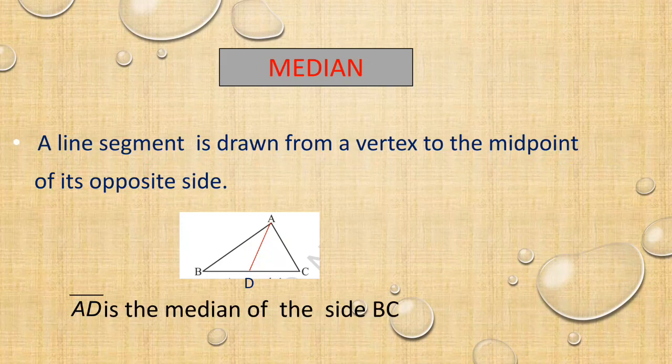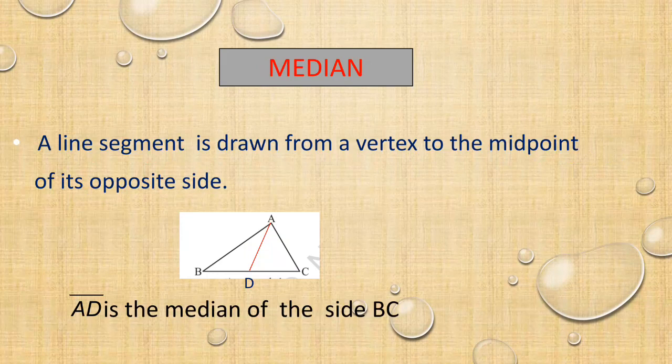Here AD divides BC into two parts, BD and DC. A median will always divide the parts equally. Here AD is the median of the side BC.